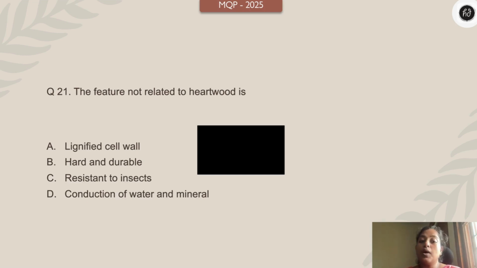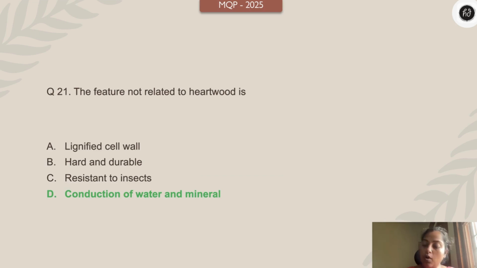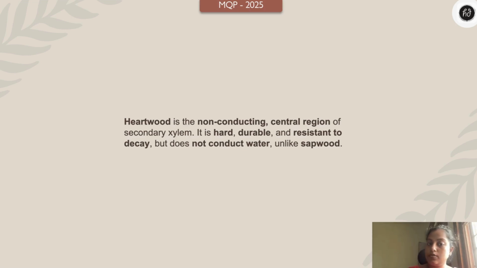The feature not related to hardwood is: lignified cell wall, hard and durable, resistant to insects, conduction of water and mineral. Which is not related to hardwood? Your time starts 3, 2, 1 right now. Come on, hurry up children. You can do it. Yes. Conduction of water and mineral is not a feature of hardwood, okay? If you see, it is non-conducting and the central region of secondary xylem, it is hard, durable and resistant to decay, but does not conduct water, unlike sapwood, okay?